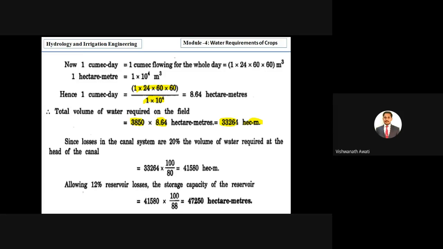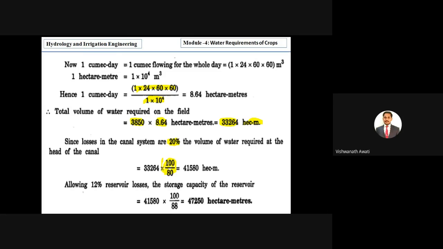Before we calculate reservoir capacity, we have to calculate the volume of water required at the head of the canal. To calculate at the head of the canal, we have to consider the losses of water. So how much are the losses? Since losses in the canal system are 20%, the volume of water required at the head of the canal means we have to take the 20% into consideration and increase the water, right?